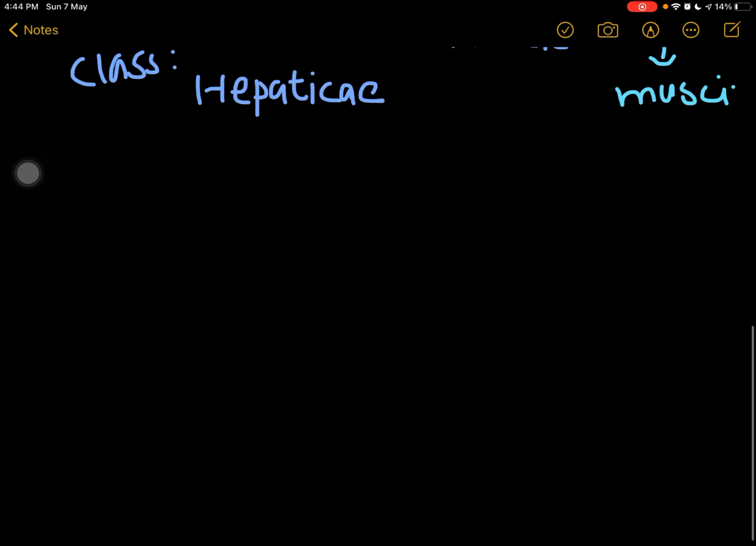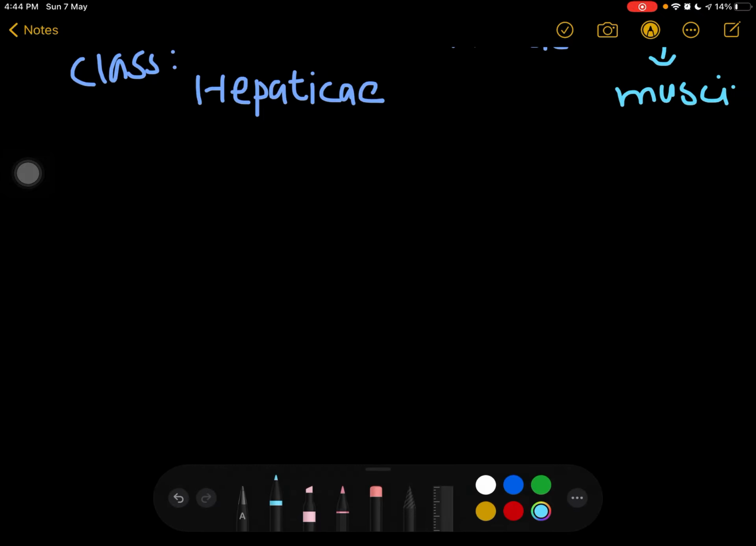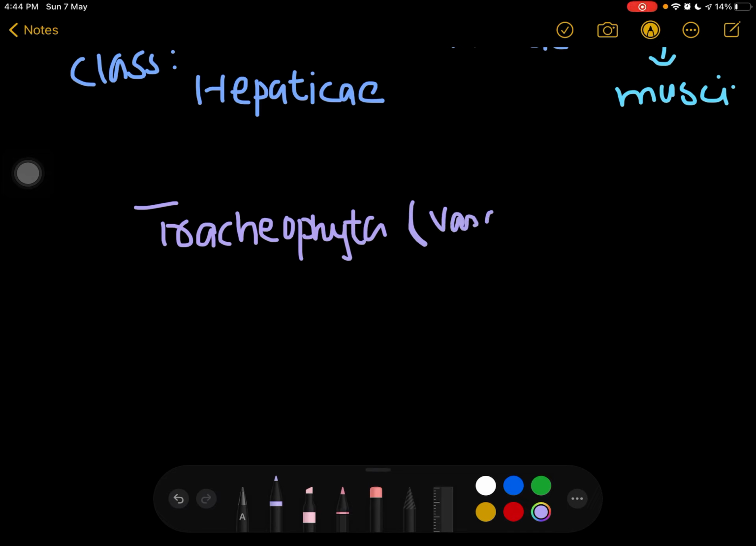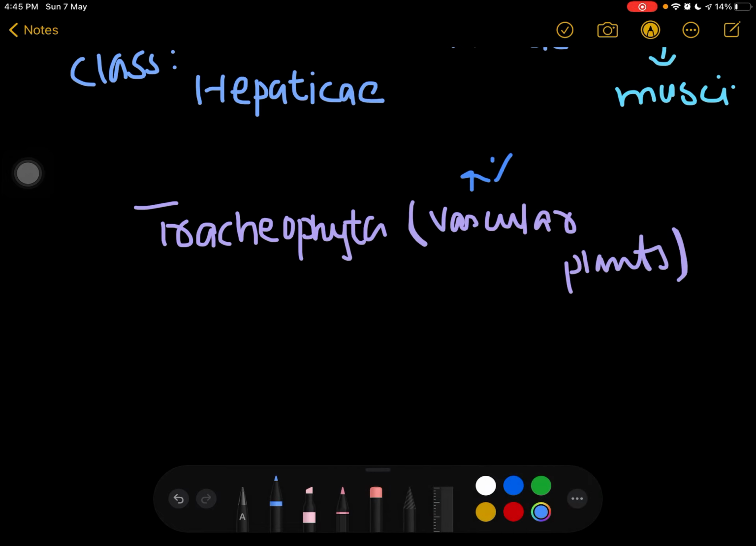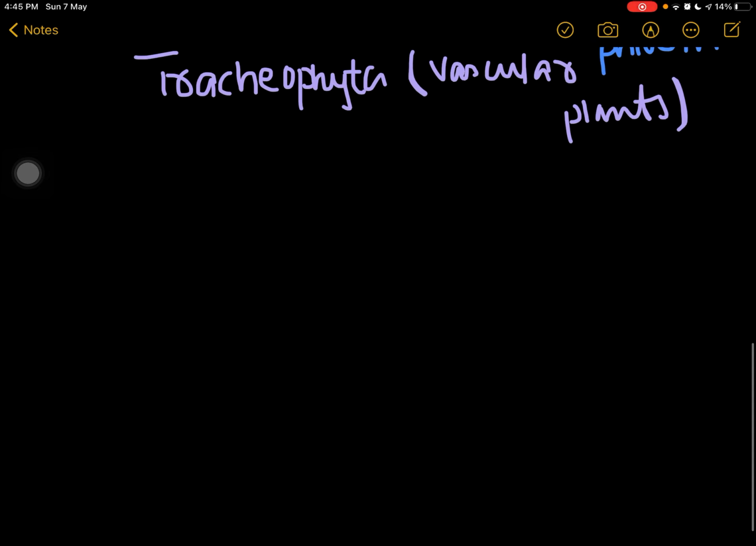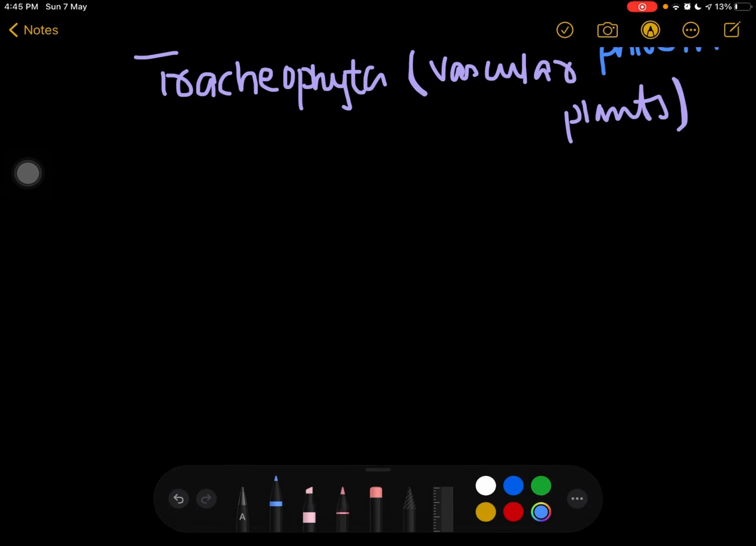So now we will discuss this tracheophyta. Tracheophyta. These are vascular plants. Okay, vascular means they have xylem and phloem. Okay, if you don't know it, xylem and phloem, right? Basically, they are divided into two classes, two types.